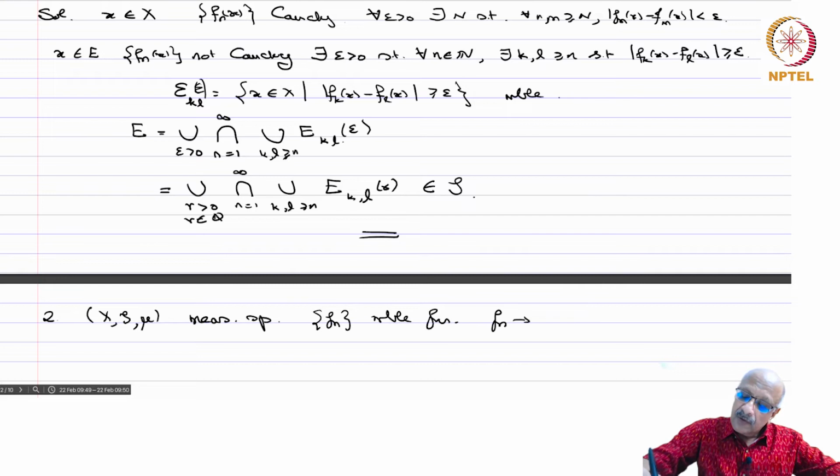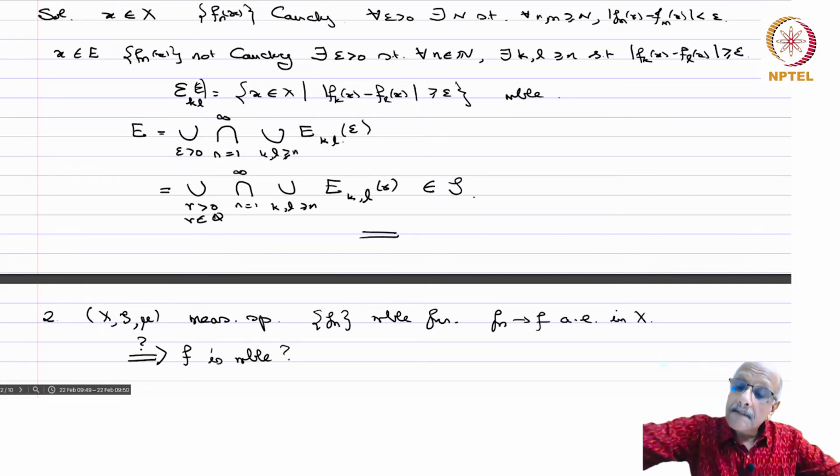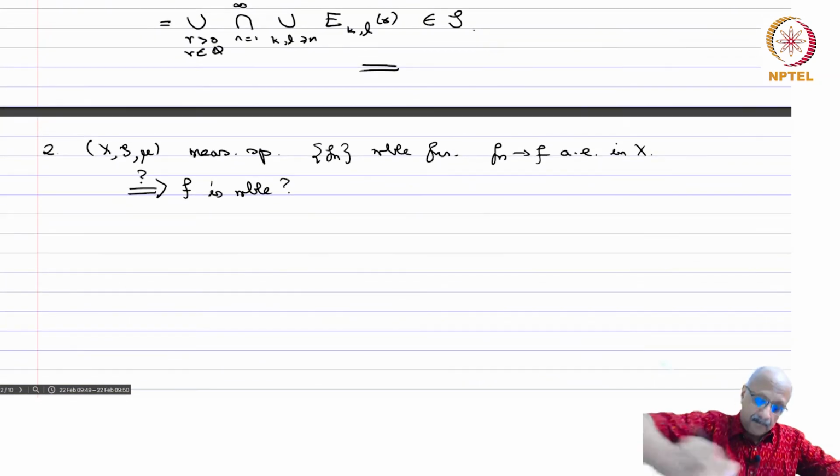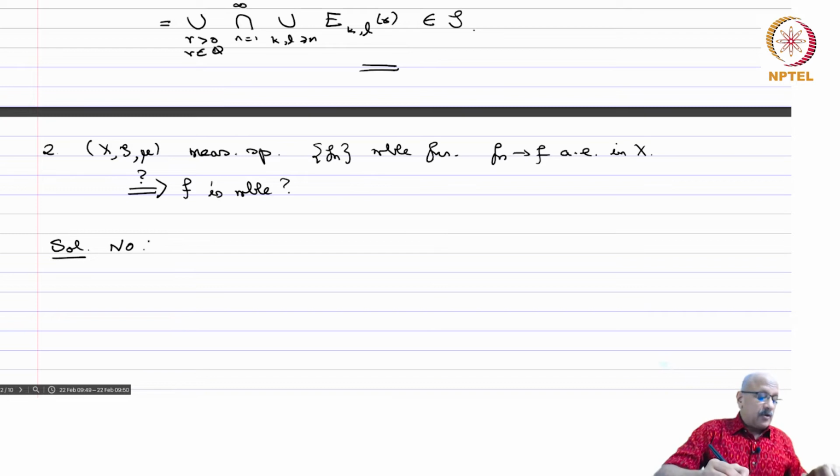Fn goes to f almost everywhere in X. Does this imply f is measurable? Solution: no, it does not imply that f is measurable. So we have shown that if Fn converges to f everywhere, then f is measurable. But if Fn converges to f almost everywhere, then it need not be measurable.